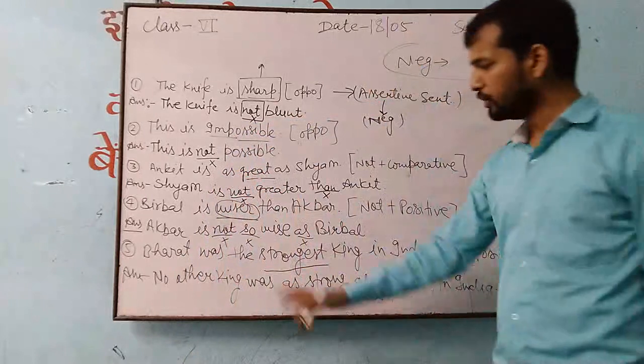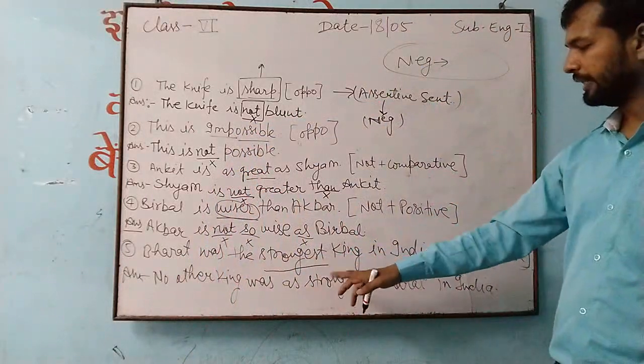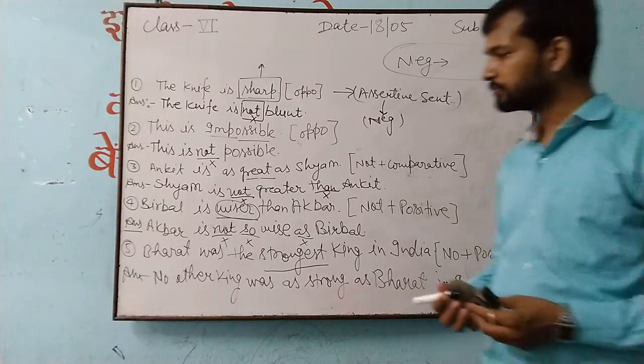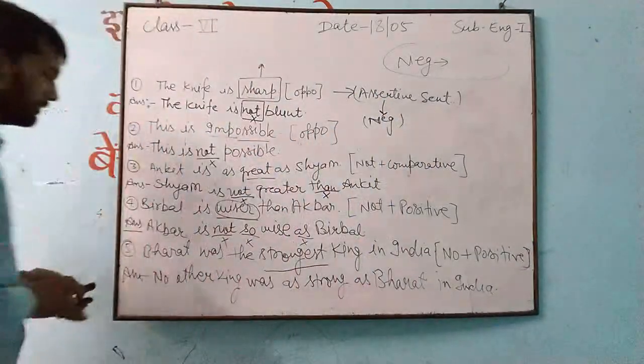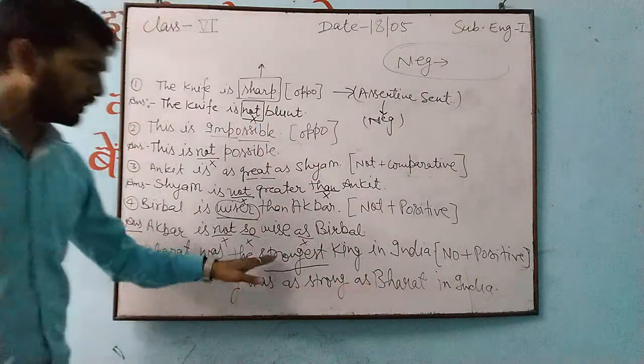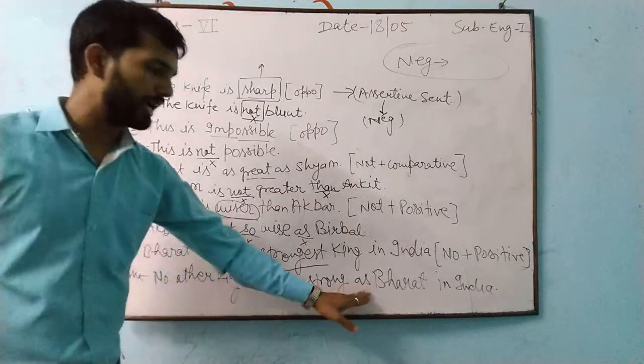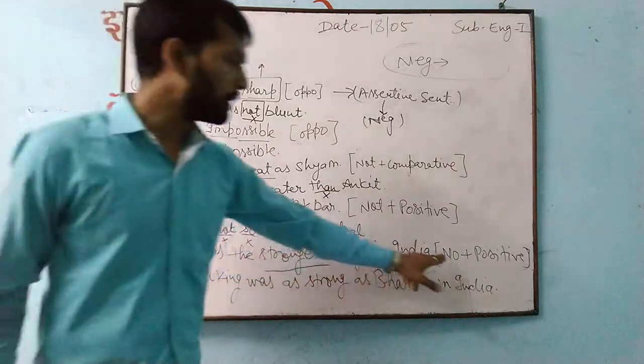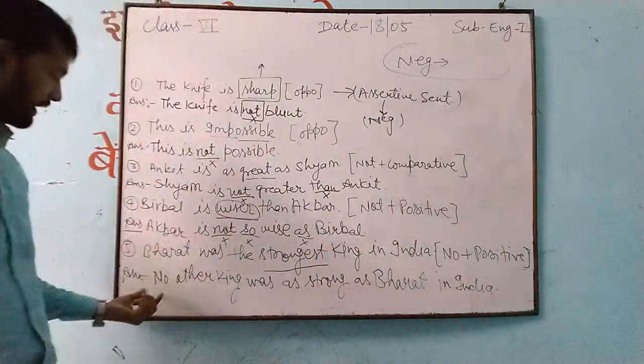So what happened here? No other king was as strong as Bharat in India. So you have seen that in the third one, strongest changes into as strong as. And when you are getting superlative degree, you have to start with what? No. So you will write no.